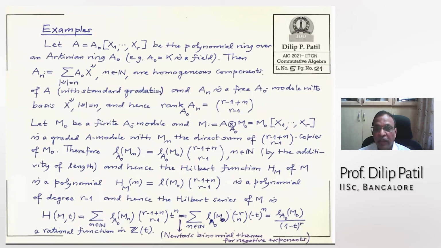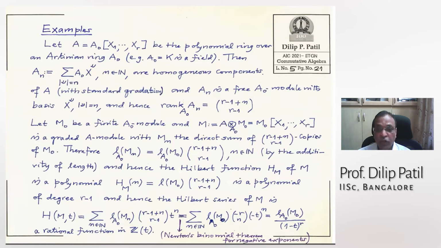So An is a free module over A0. And what is the rank of An over A0? That is the number of monomials in r variables of degree n. So that is these binomial coefficients. This needs a little proof, but you should prove it. It is r-1+n choose r-1. This one should prove.